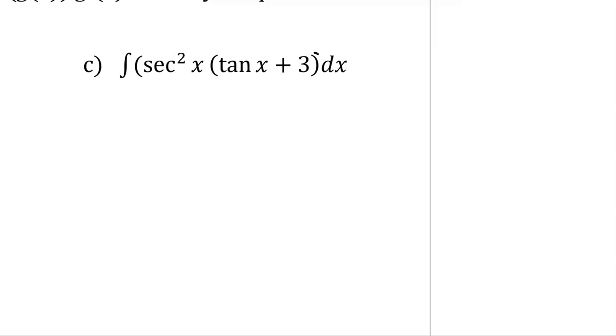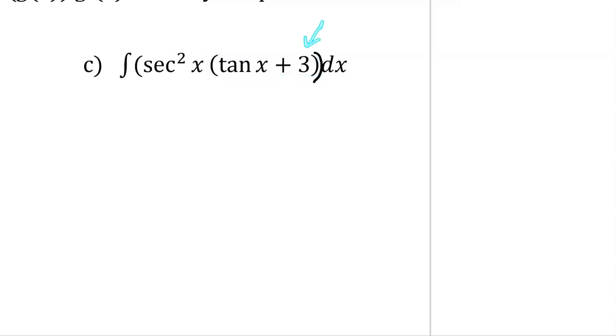I'm missing a set of parentheses right there to finish off that integral. So again, I want to make a choice of u so that the derivative of u shows up on the inside of the integral. So if we know our derivative rules, we know that the derivative of tangent is secant squared. But notice that we have this tan x plus 3.